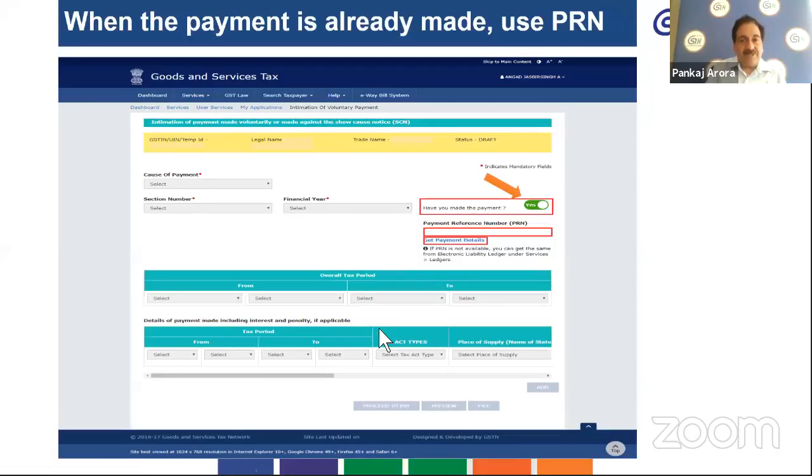So you make doubly sure that whatever you want to communicate is there in the form. Since you have already made the payment, this Part 2 is for the communication purpose to the tax official of the details of voluntary payment made by you. I am repeating here: once you enter the PRN, that is the payment reference number, before it you will have to slide it to your right for 'Have you made the payment?' Yes. Select to your right and Get Payment Details after entering the PRN, and the details will be fetched by the system.